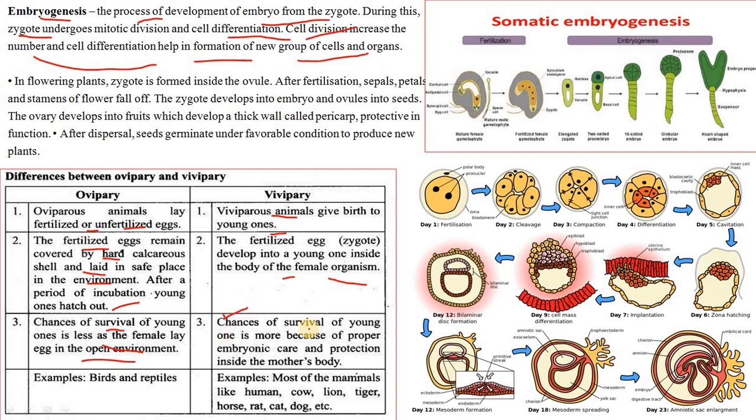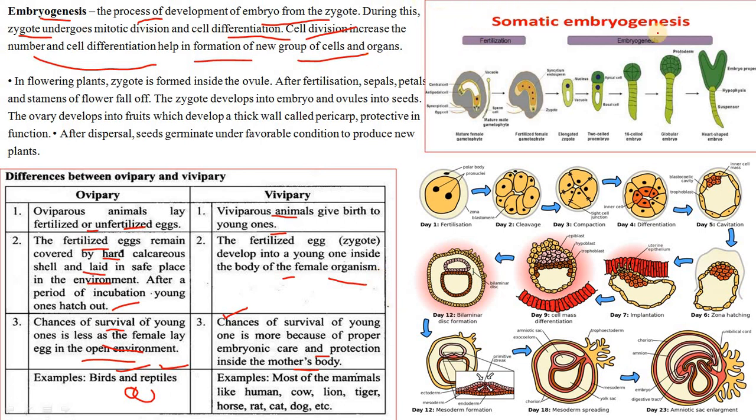In viviparous animals the survival of the young one is far more likely because of proper embryonic care and protection inside the mother's body. Examples: birds and reptiles lay eggs that hatch outside their body, and most animals like human, cow, lion, tiger, all the mammals, give birth in a viviparous manner.